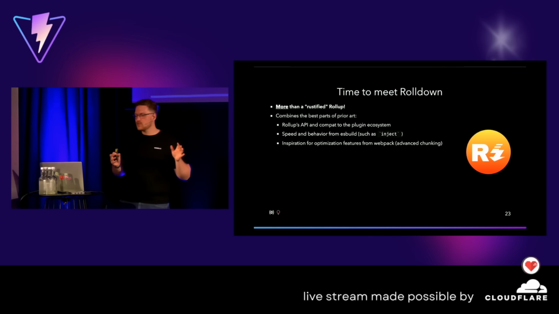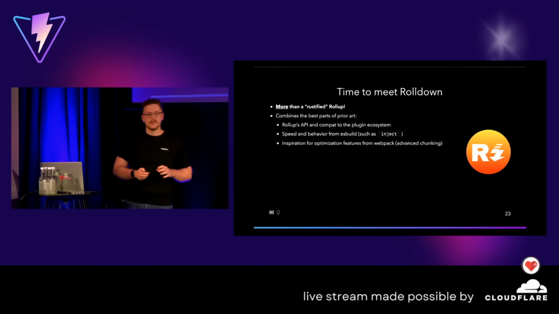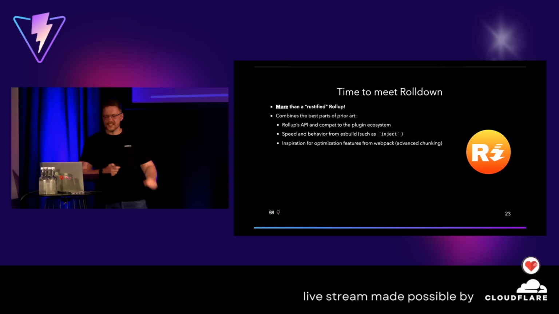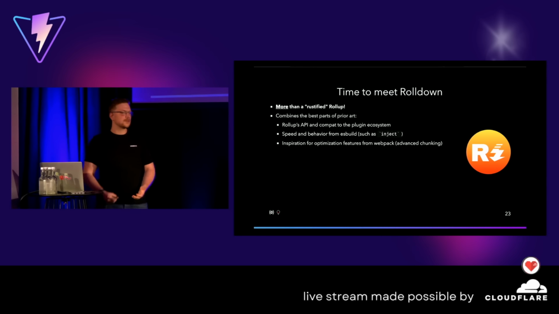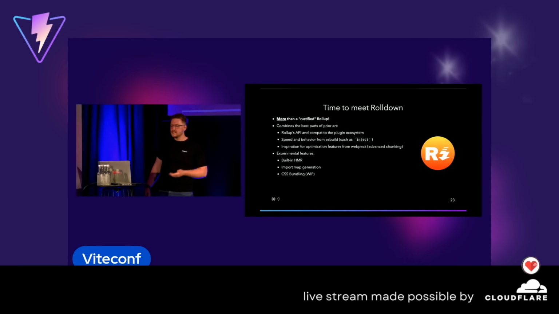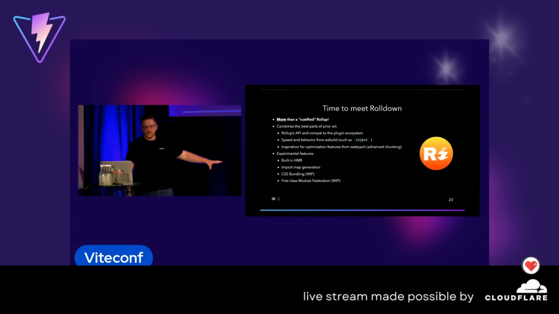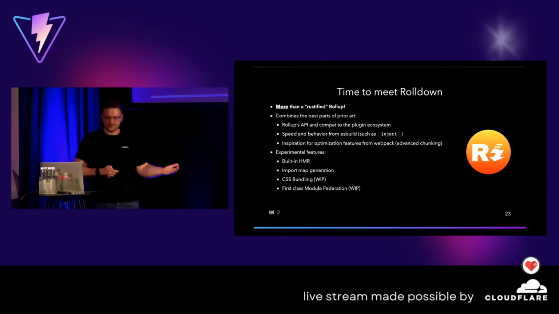But I don't want to go ahead. Jakob has a great talk on that after the coffee break about Rolldown's chunking. So I'll just give you a little foreshadowing here. That's definitely a feature that's very important, because neither ESBuild nor Rollup can do that extremely well, but Webpack could. And of course, there are also, as you said, features beyond that. Built-in HMR in Rolldown, import map generation, CSS bundling, work in progress is coming, and also first-class module federation. So people using federation will be very happy for that in the future. So that's in the plan there.